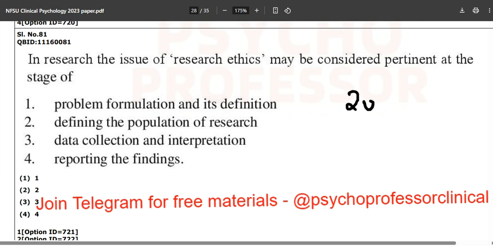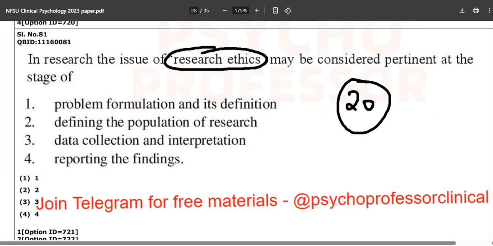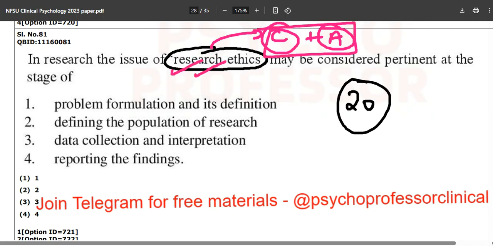Now the next 20 questions are somewhat on the difficult side. In research, the issue of research ethics may be considered. The first question is about where you can read about research ethics, just the general basic framework. You can cover this with the C book and the A book, and if you have done these two, research ethics is almost done. There are basically confidentiality and a few other points, 2, 4, 5, 6 deliberate points.